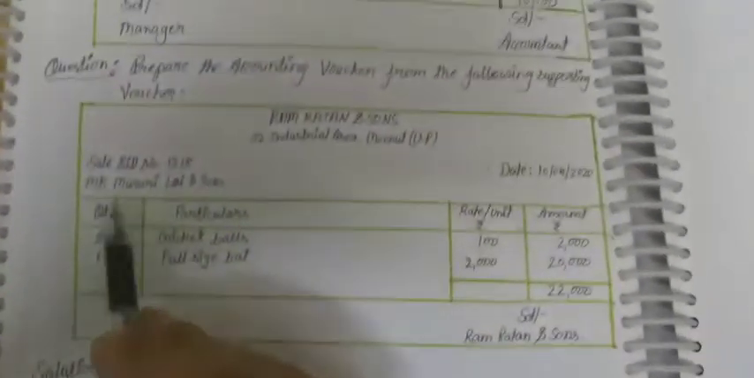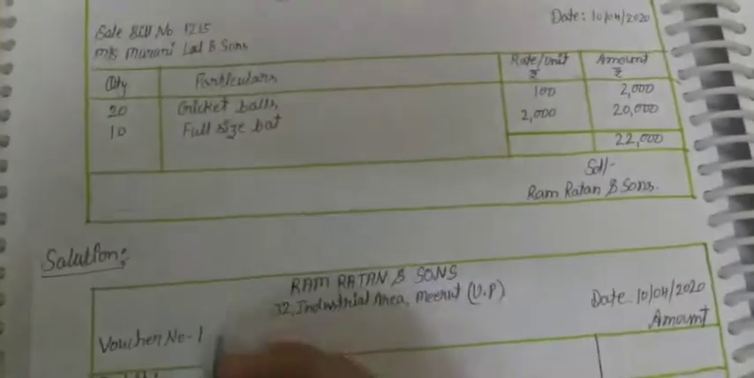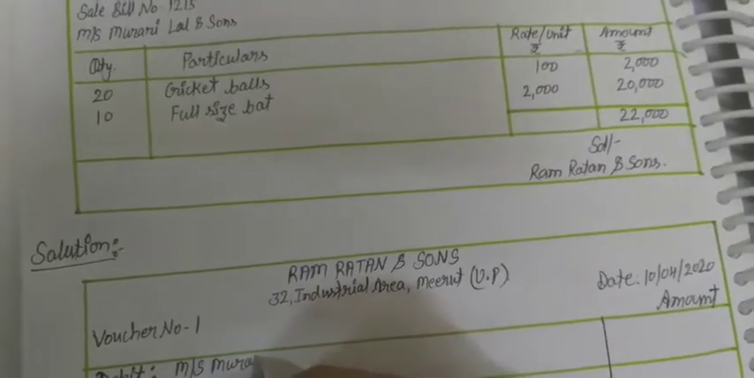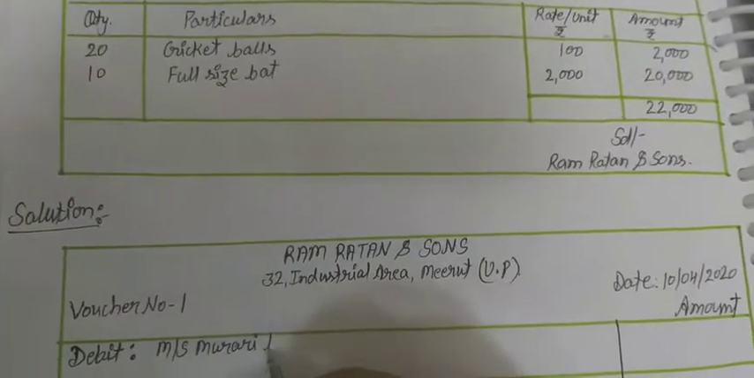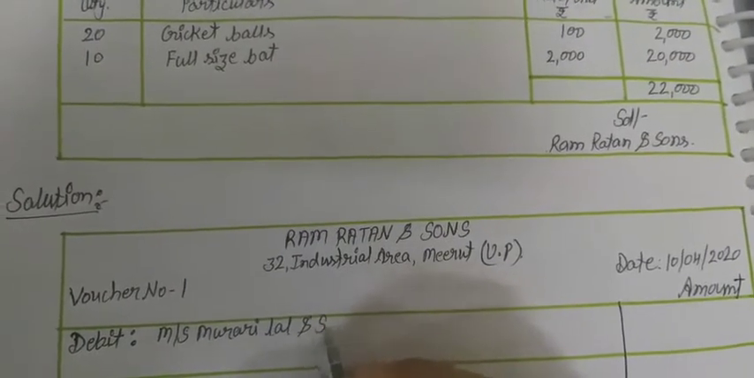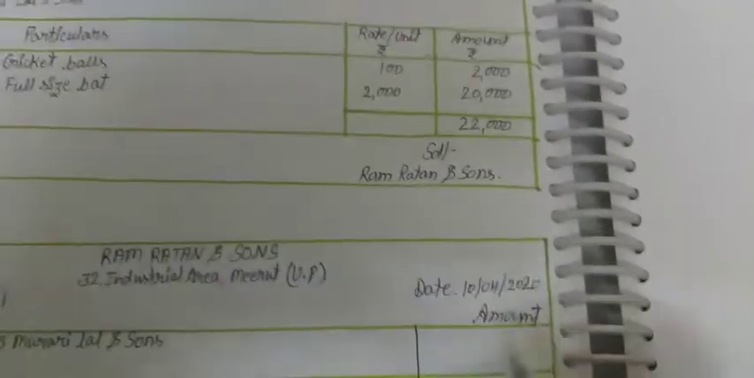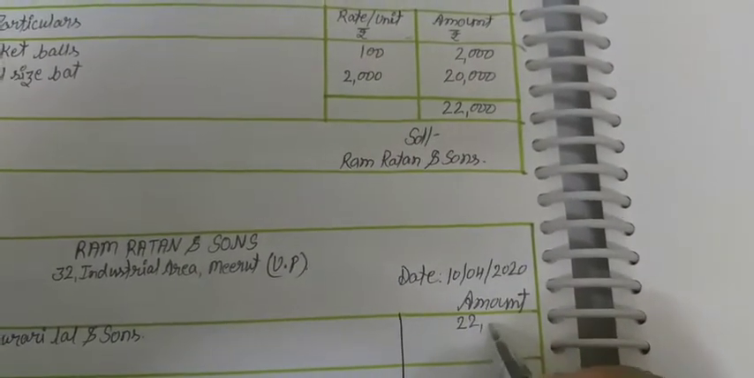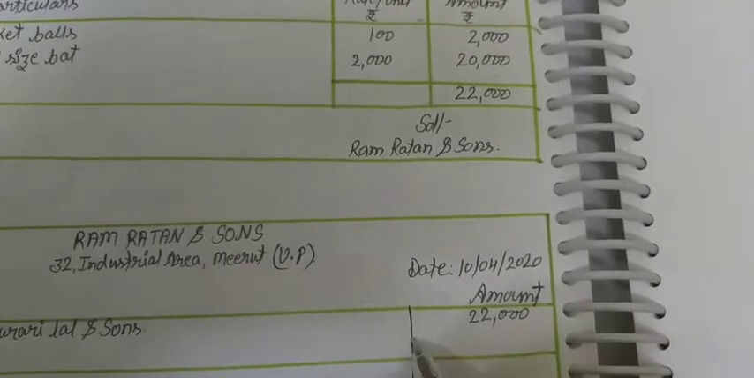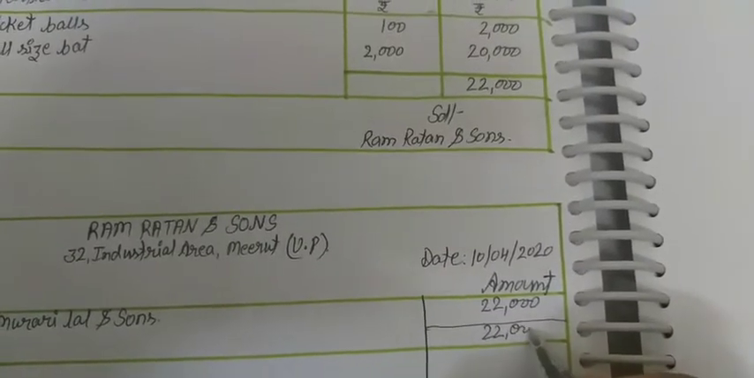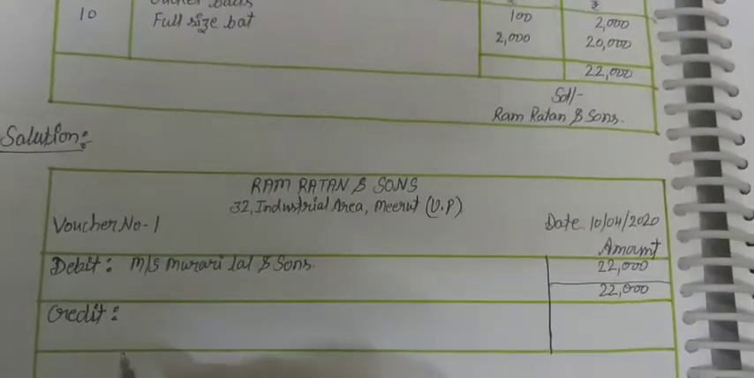To whom are we selling? Messrs Murari Lal and Sons. So Messrs Murari Lal and Sons will be debited for which amount? The total amount, that is 22,000. So with the 22,000 amount this will be debited, and the total debit amount you have to show here. It is clear.